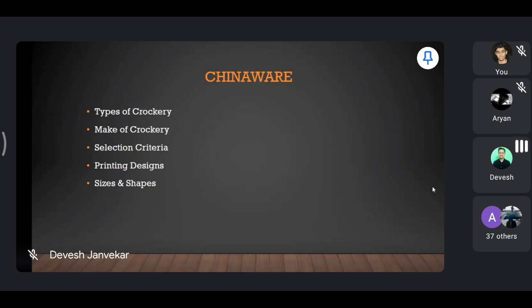So your Chinaware is all the types of your crockery, from your plates to bowls to cups, then your saucers, etc. Your ashtray.